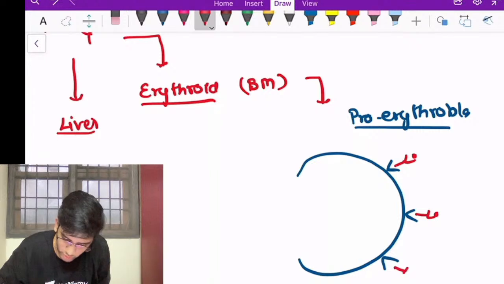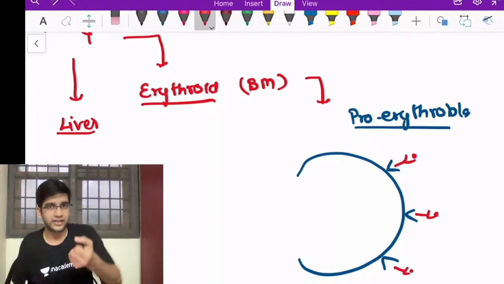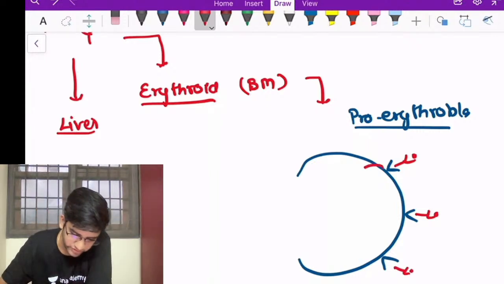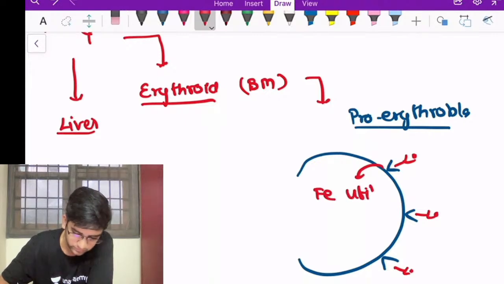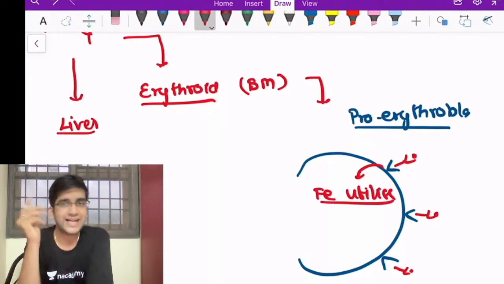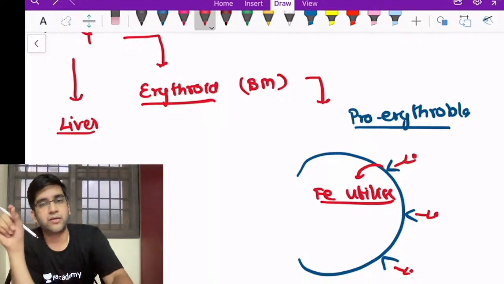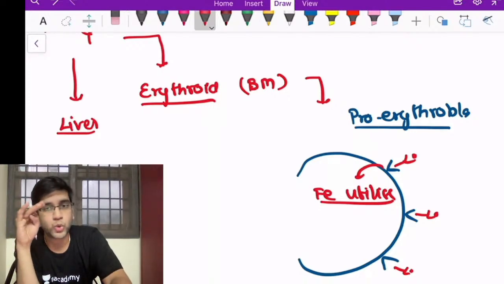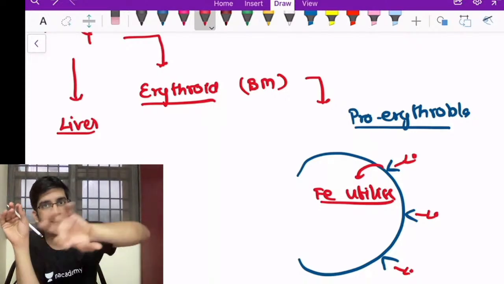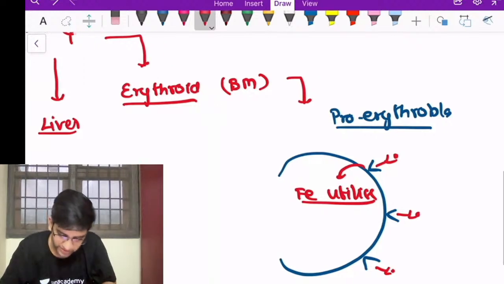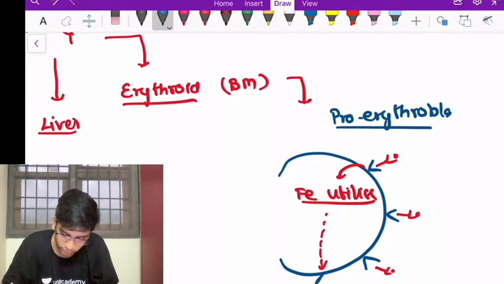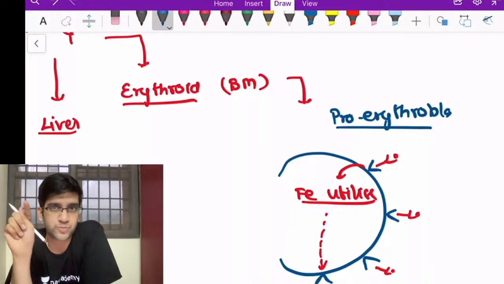Once it comes and binds, it will be internalized. This automatically goes inside, it will be internalized, and iron will be utilized. Once the iron is utilized, the transferrin receptor goes back to the surface, because it will be endocytosed, utilized, and obviously the transferrin receptor will go back to the surface. My iron will be utilized in the formation of hemoglobin, and the transferrin receptor returns back.